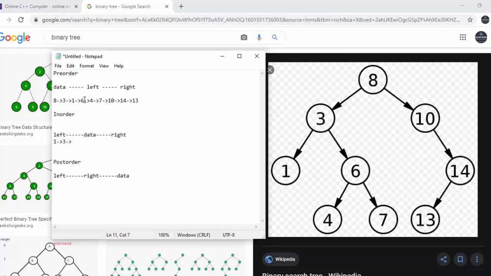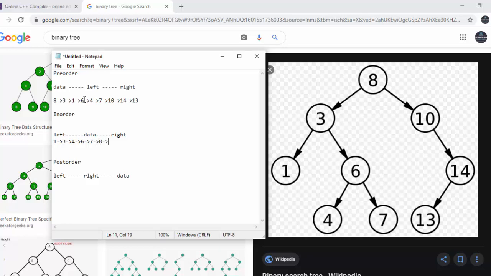Now 6 will call 4. For 4 there is no left, there is no right. That means they are processed. 4 is done. Left is done. So now 6 will process itself and call 7. So same situation for 7. 7 will be done. Now for 6, left is done, data is done, right is done. It will backtrack to 3. For 3, left is done, 3 itself is done, right is done. It will backtrack to 8. So for 8, now left is done. So 8 will process itself now.